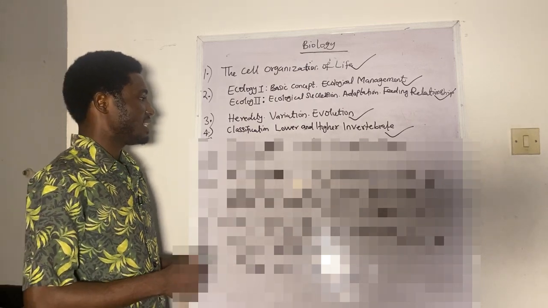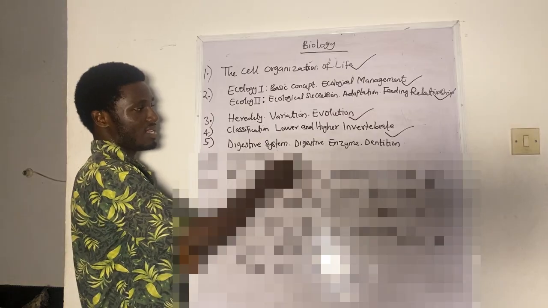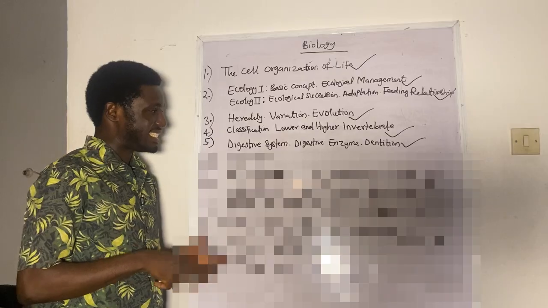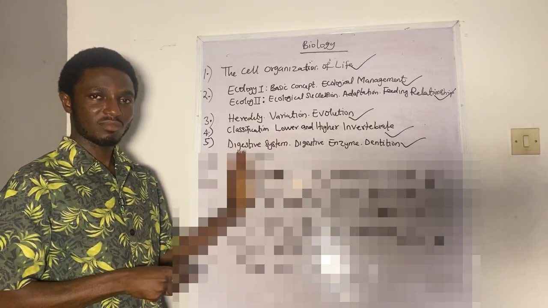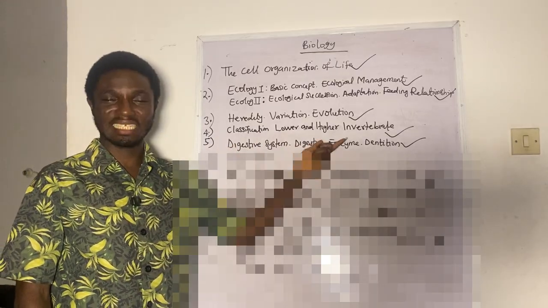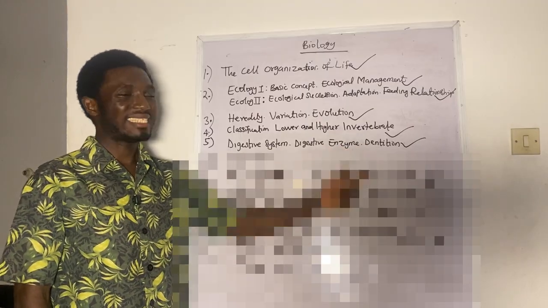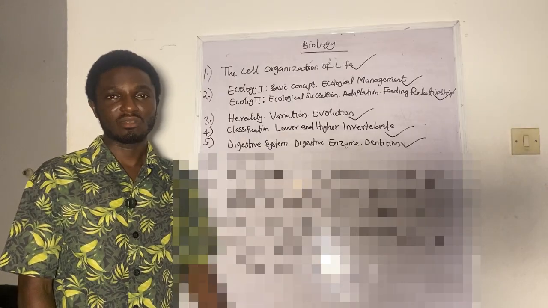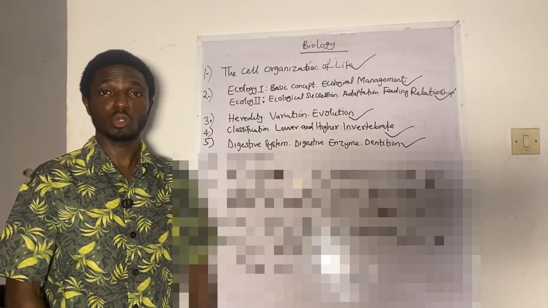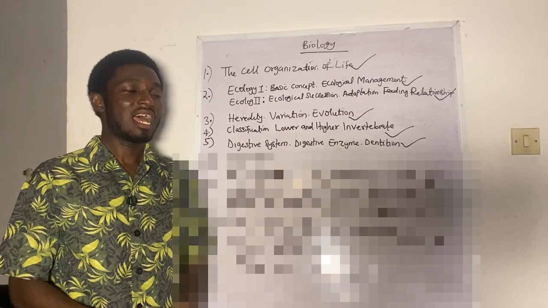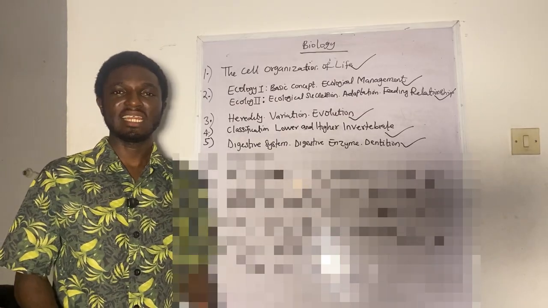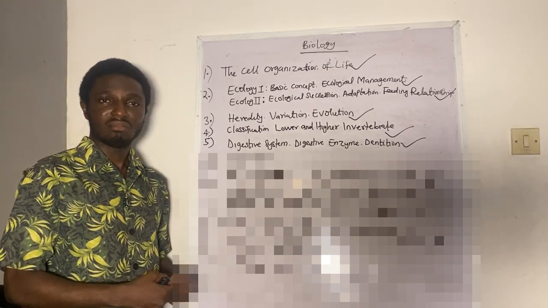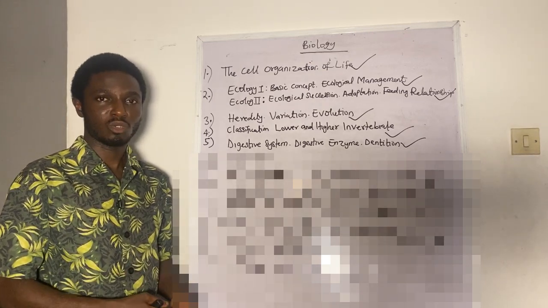We'll look at another one: digestive system, digestive enzyme, dentition. Digestive system, that's one phase. Then we'll look at digestive enzyme, that's another phase. And then we'll look at dentition. You need to really look into this topic. It comes out every year. This year, Jamb 2026, you will also see it in your exam. It will be so bad that after getting these secrets, you still neglect it and go into the exam hall and begin to wonder instead of answering your questions immediately.